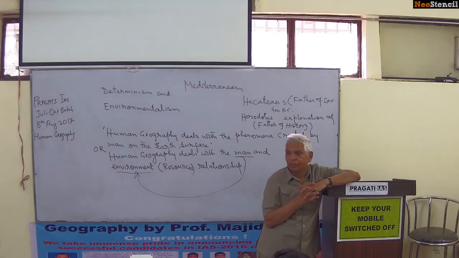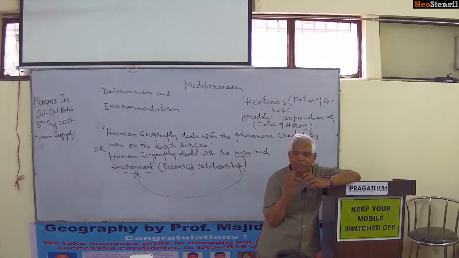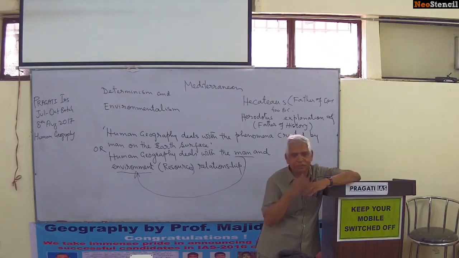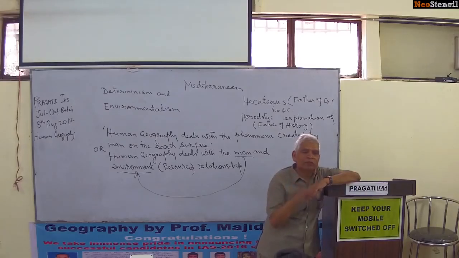Their tolerance is weak. They are very fragile, under stress all the time, but they are very good hosts. If somebody comes under their shelter, they give protection. But after 2 days, they will ask you to leave. Only 2 days are enough to stay with them as a guest. As a host, we will take you as a guest only for 2 days. Then on the third day, you have to leave. So the Arab geographers like Al-Masudi, Al-Biruni, Al-Battani compared the lifestyle of the people where more rainfall is recorded and where less rainfall is recorded.